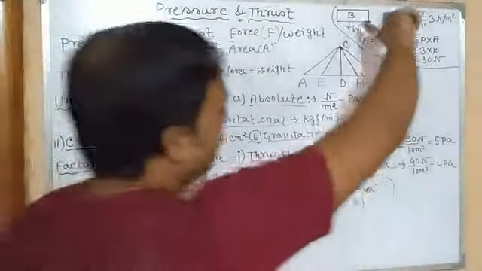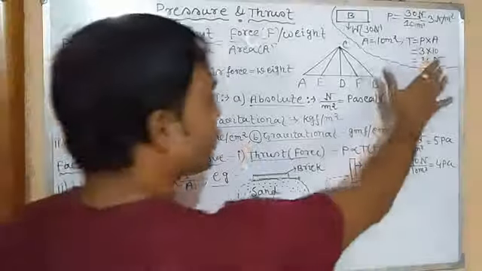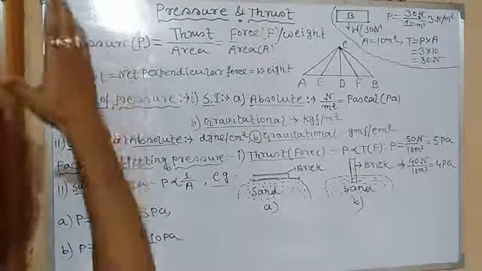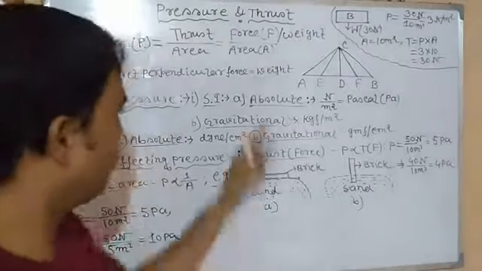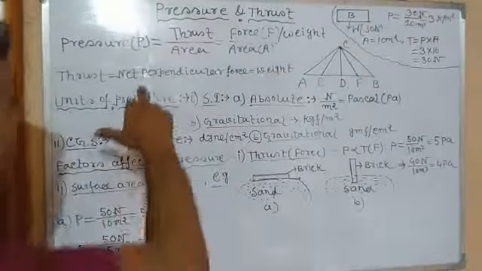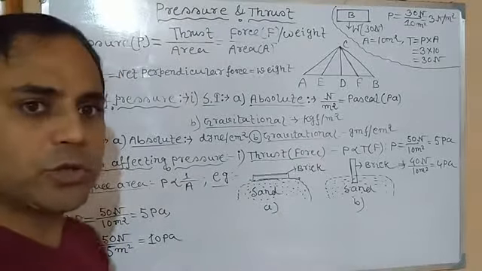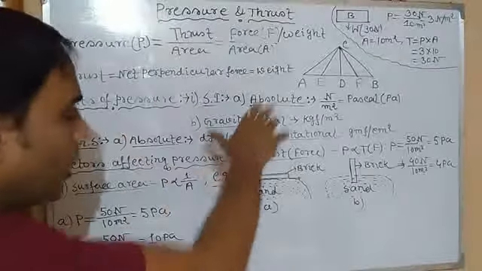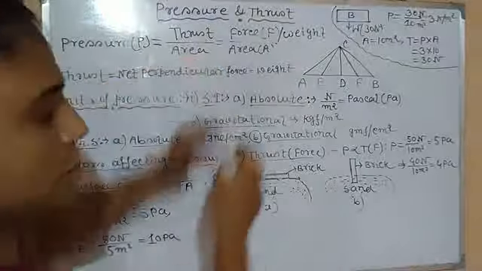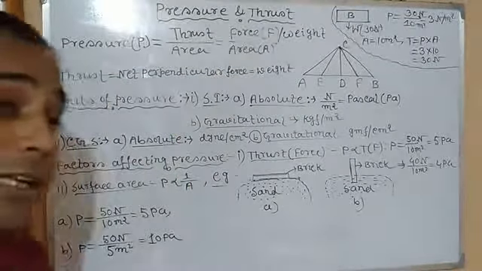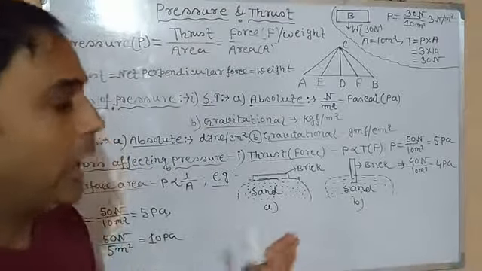Now if we multiply pressure with its total area, we will get the total force, which is called thrust. So thrust is the net perpendicular force, the total amount of force which acts perpendicularly, which is also called the weight of the body. Now what do you mean by perpendicular force? It means that there are some other forces which act in other directions. Obviously, otherwise if the term perpendicular was not so important, we could easily say net force, but we say net perpendicular force. It means there are some other forces which act in other directions.